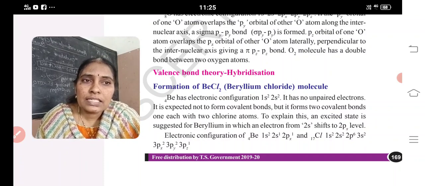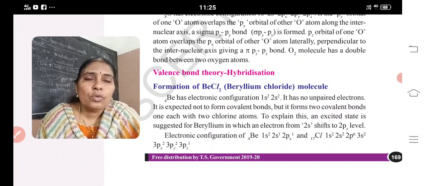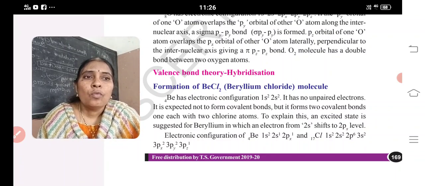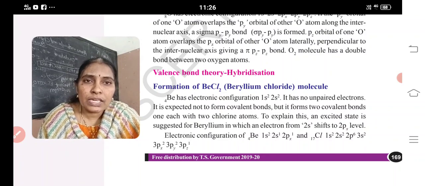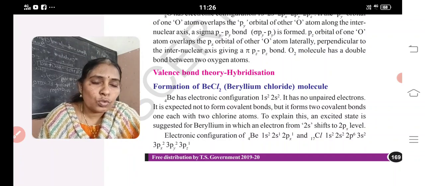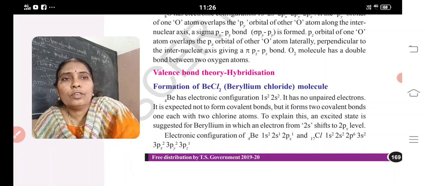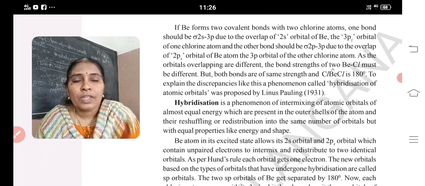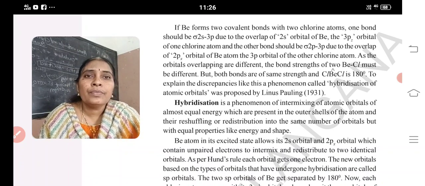So as it consists of 2s2, with no unpaired electrons, it never participates in bond formation. But according to hybridization, one electron from the s orbital is transferred to the p orbital, and the two unpaired electrons of beryllium overlap with the two chlorines and form beryllium chloride. This is possible due to hybridization. What is meant by hybridization?